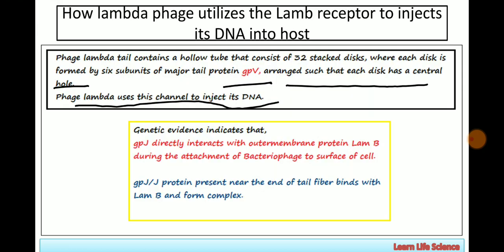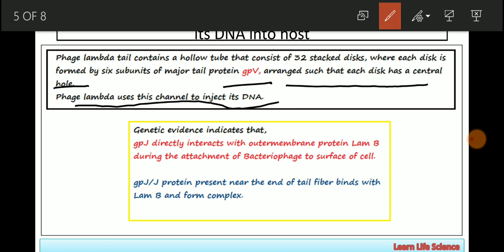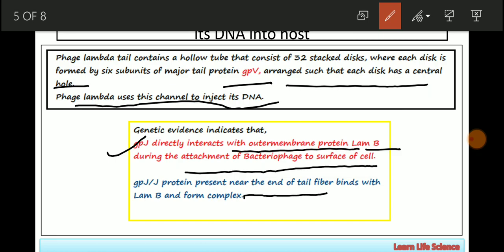Now genetic evidence also indicates that GPJ, another protein, directly interacts with the outer membrane protein LAMB during the attachment of bacteriophage to the surface of cells. GPJ, or J protein, present near the end of the tail fiber, binds with LAMB and forms a complex.